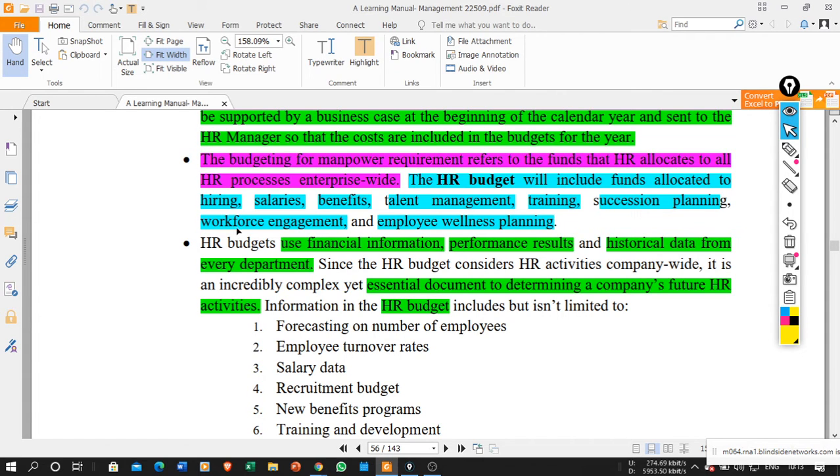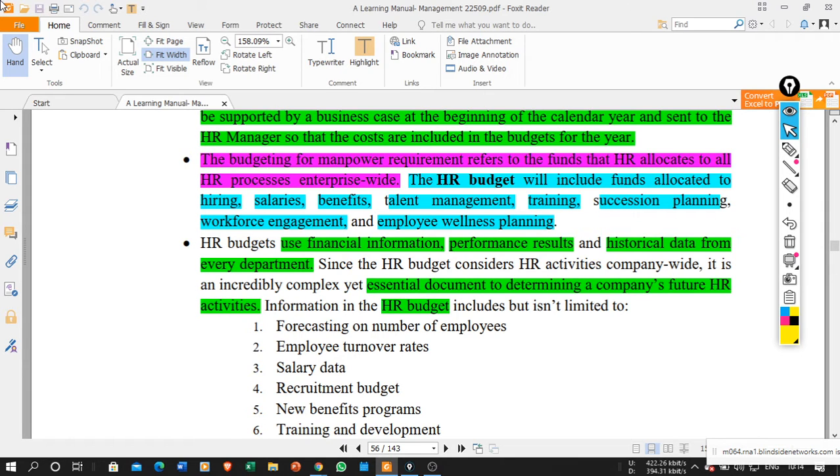So for that purpose, the HR budget is the highest budget. It uses the financial information, performance results and historical data from every department. The HR department will provide the manpower to the production department, maintenance department, finance department, and quality department, so they need to collect the data from all these departments. Since the HR budget considers HR activities company wide, it is an incredibly complex yet essential document to determine the company's future HR activities. The HR department needs to provide the right manpower throughout the organization where it is required, in the right quantity also.